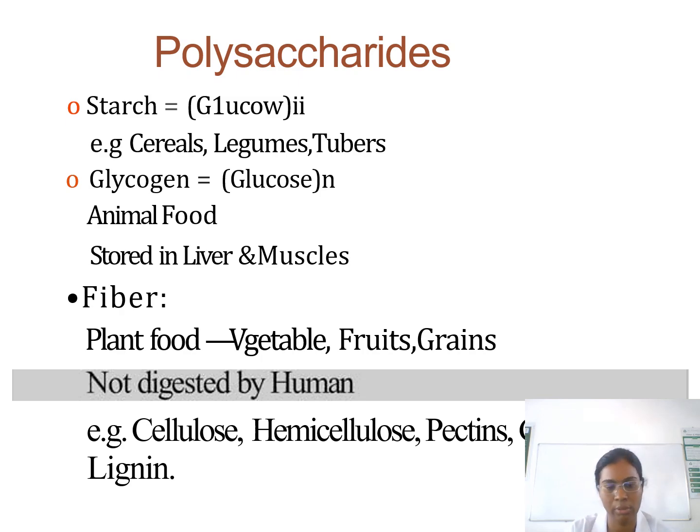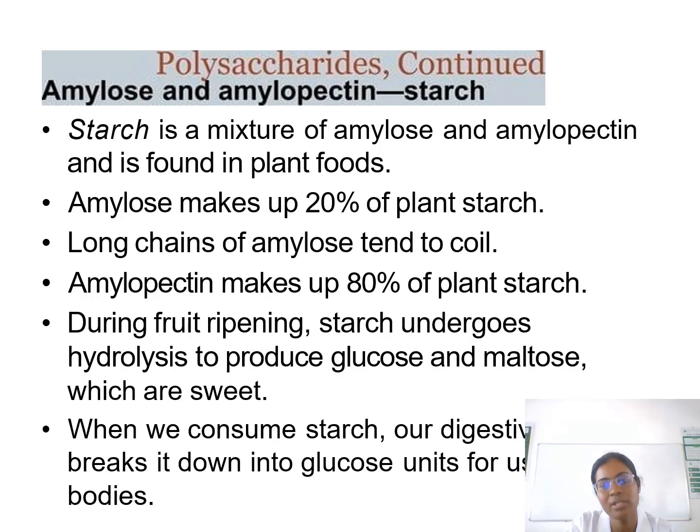So fiber is taken from plant food: vegetables, fruits, grains. It is not digested by the human. And the polysaccharides amylose and amylopectin are present in starch. So starch is a mixture of amylose and amylopectin found in plant food, for example potatoes. Amylose makes up 20% of plant starch. Long chains of amylose tend to coil. Amylopectin is 80% of plant starch. Reminder, 20% of plant starch is amylose, and 80% of plant starch is amylopectin.